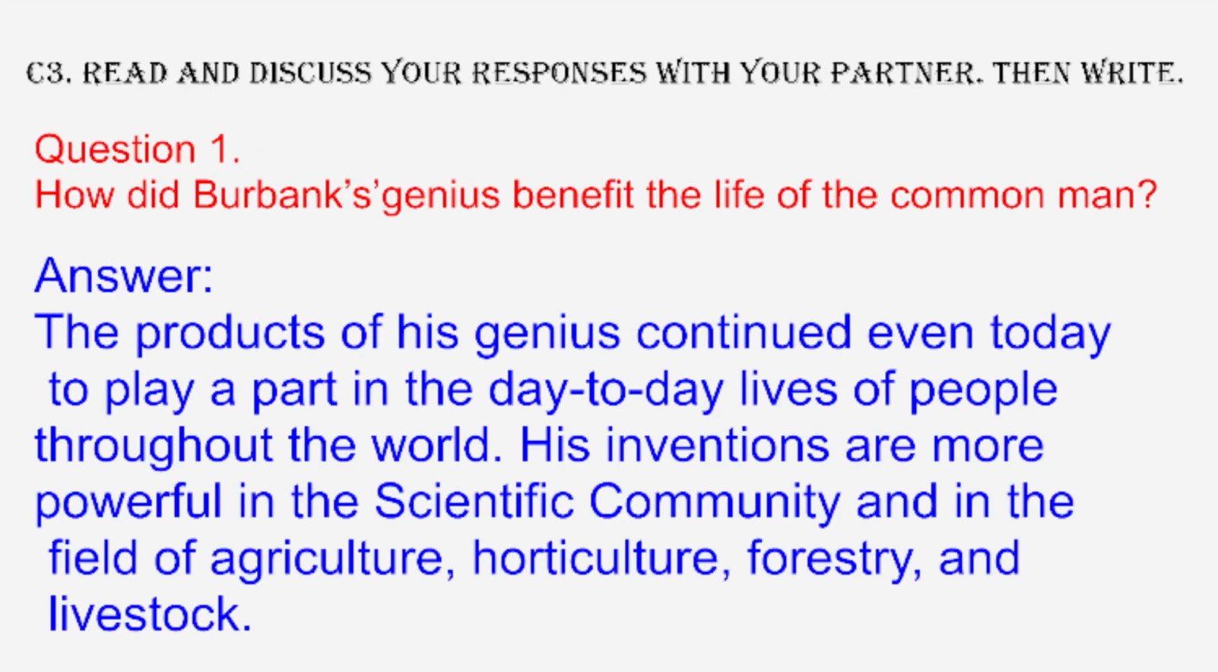How did Burbank's genius benefit the life of the common man? Answer. The products of his genius continue even today to play a part in the day-to-day lives of people throughout the world. His inventions are more powerful in the scientific community and in the field of agriculture, forestry, and livestock.